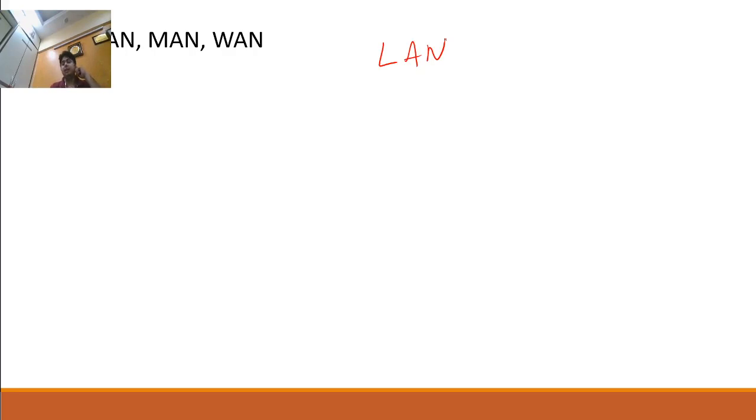LAN, I'm explaining here. See what is the full form first. Local area network, guys. Network, you all know, is two computers connected with each other. So here also there will be a network, but the network will be local area.